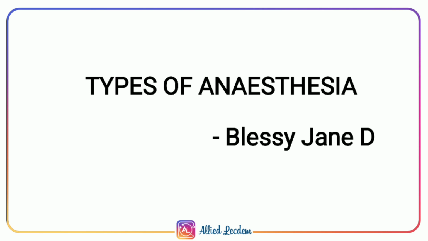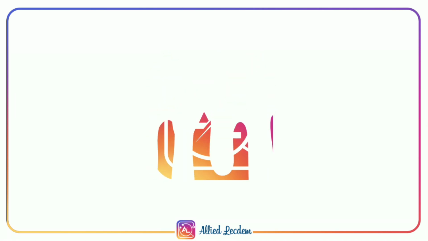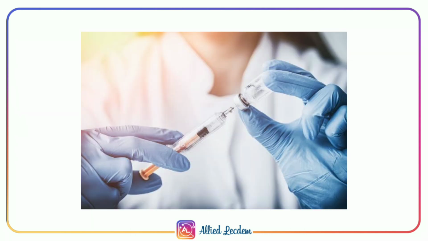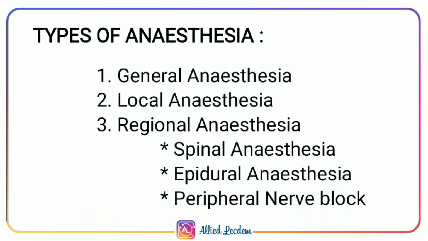Today's topic is about the types of anesthesia. So, what is anesthesia? Anesthesia is defined as the temporary loss of sensation or consciousness. Types of anesthesia. Anesthesia is classified into three main types. They are general anesthesia, local anesthesia, and regional anesthesia. Regional anesthesia is again subdivided as spinal anesthesia, epidural anesthesia, and peripheral nerve block.